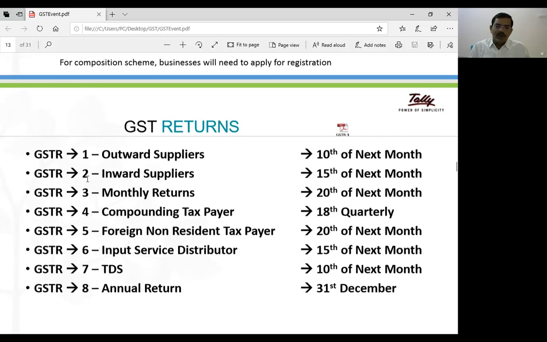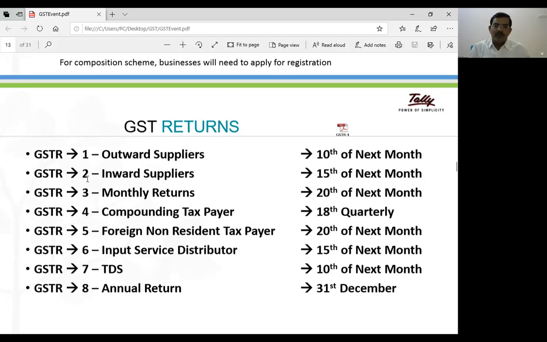Those people are small traders or manufacturers. They have to opt for the composite scheme. Their sales are within the state only, and they don't want any tax advantages, that is, no input tax credits. They don't have the right to collect tax from customers. A GST regular scheme holder has the right to collect tax from customers, but in case of the compounding scheme, the compounding taxpayer has no right to collect tax from customers.